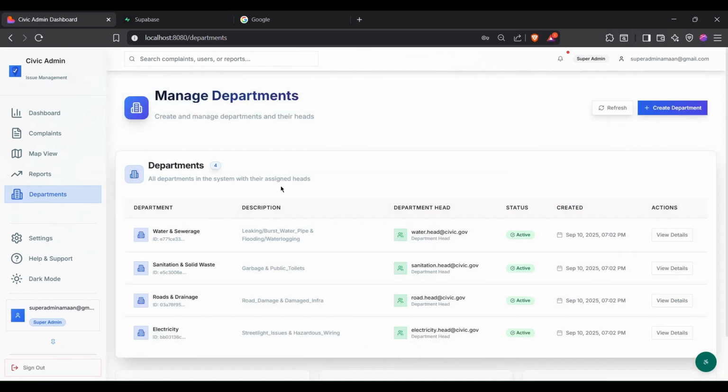In the department page, we can see all the 4 departments that are working. We have also added their status as active. Now, Aman will explain the AI implementation and how the backend system works.